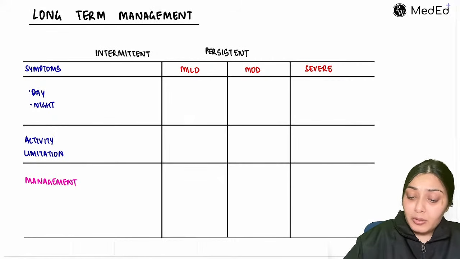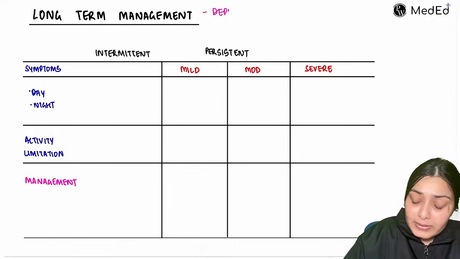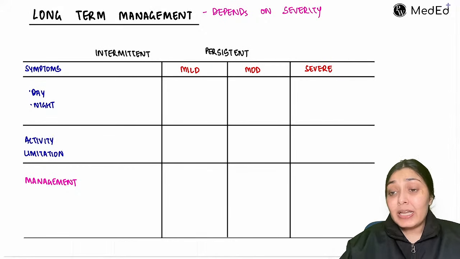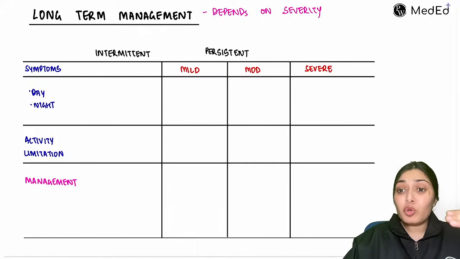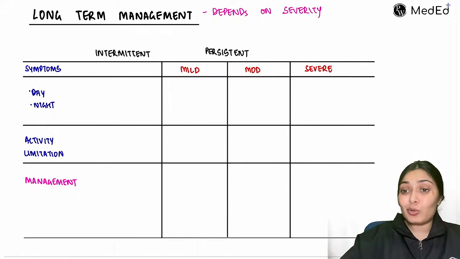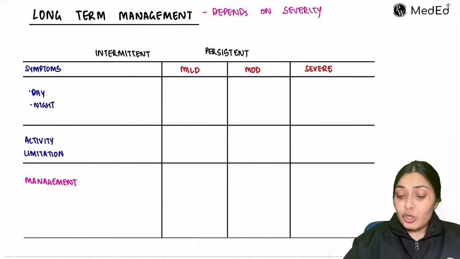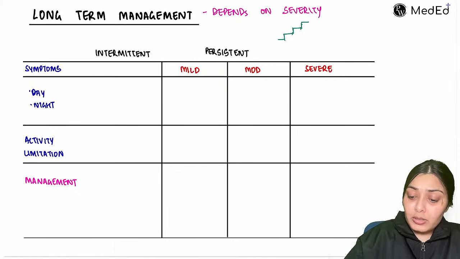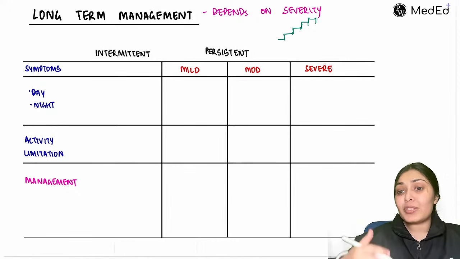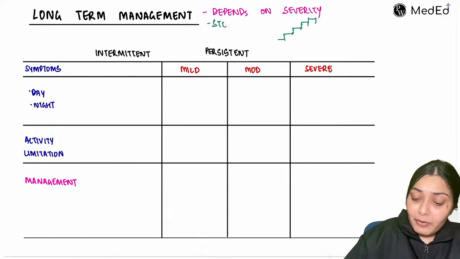Here long-term management, remember, depends on two things. Firstly, it depends upon the severity of asthma of this child. And secondly, in the long-term management, we go by a stepwise approach. Firstly, we will give step 1, lesser things. Then if the child is not improving, we can add on or increase the dosage. Then again add on and increase the dosage. Start with lesser drugs, lesser doses, and as the child worsens, we can increase the dose and add on drugs. So there is going to be a stepwise approach.